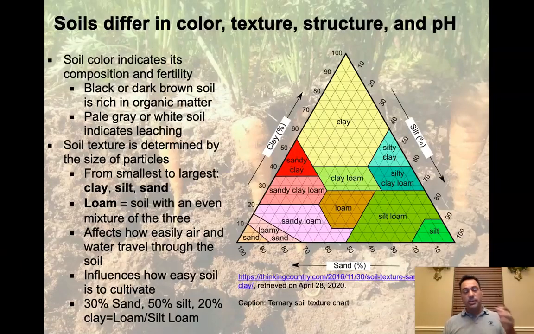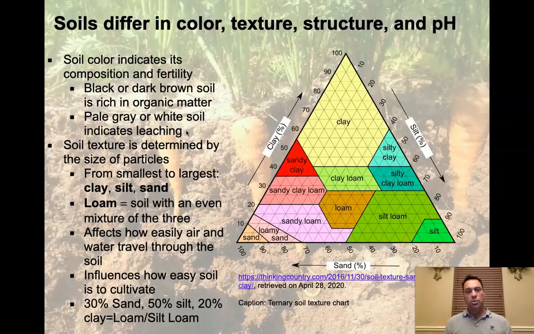All right, another important parameter to classify soils is to understand its color and its texture and what those things mean, as well as the structure and the pH. So those are four important things. So let's talk about soil a little bit. Soil color indicates its composition and its fertility. If it's black or dark brown soil, it usually means it's pretty rich in organic matter, and it means it's probably going to be pretty easy to grow stuff in. If it's pale gray or white soil, it usually indicates it's pretty leached or pretty organic poor.